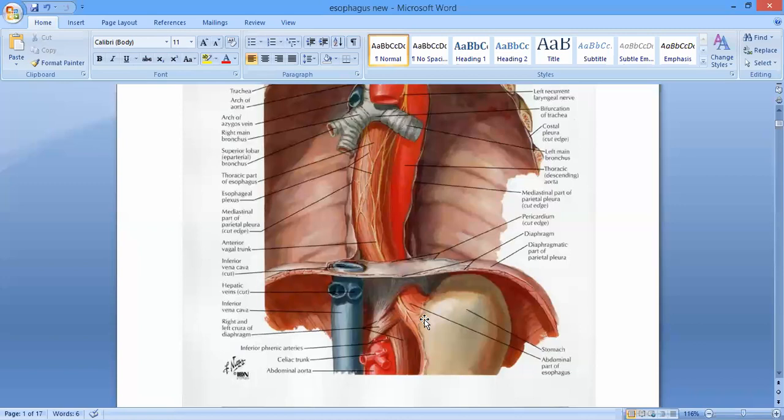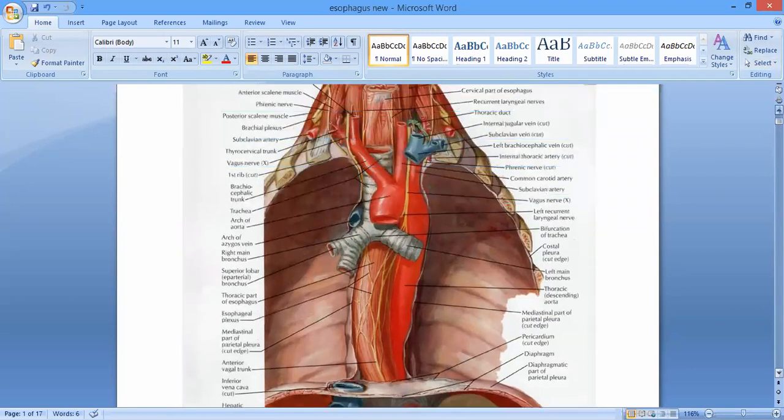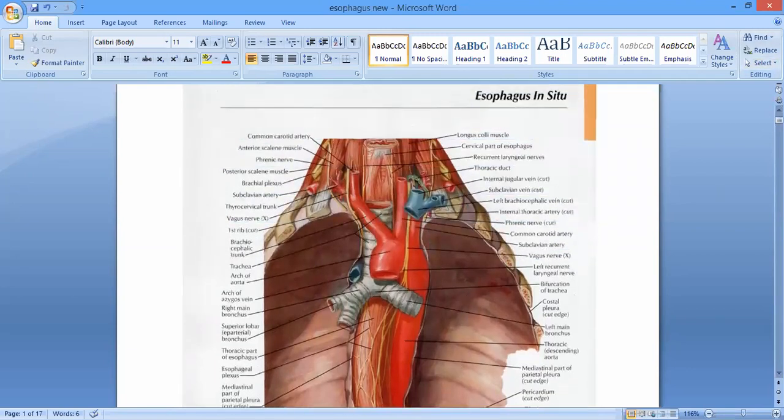Okay, now what is its course? Its extent we have already seen. It starts from the neck and is going to enter into the abdomen. So we are going to divide it into 3 parts.